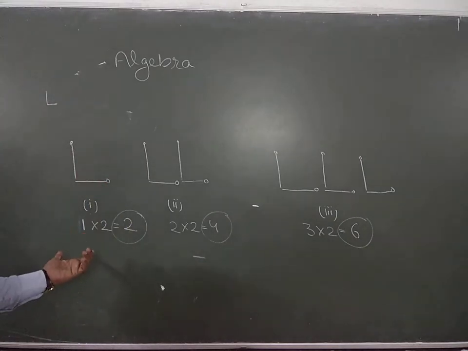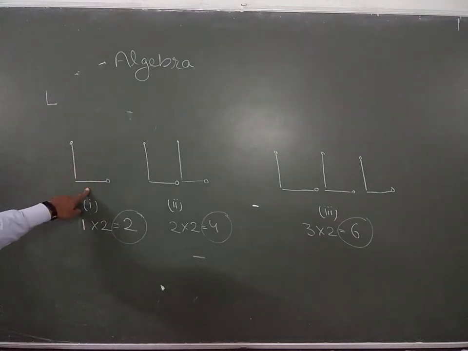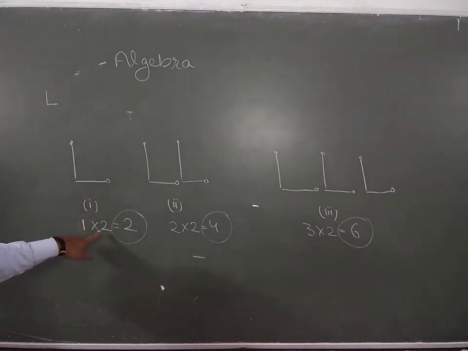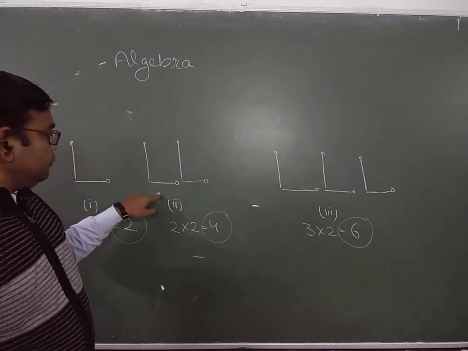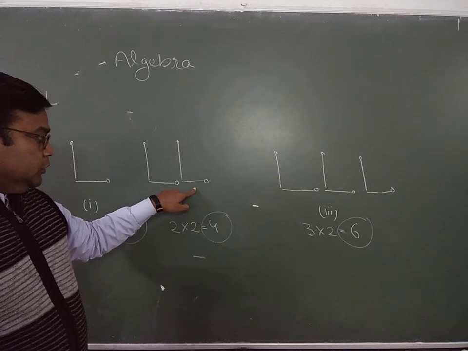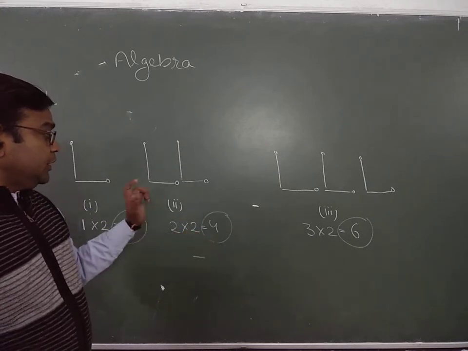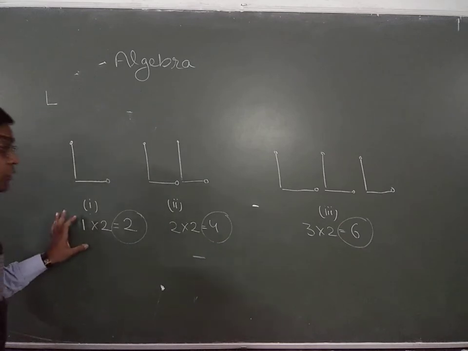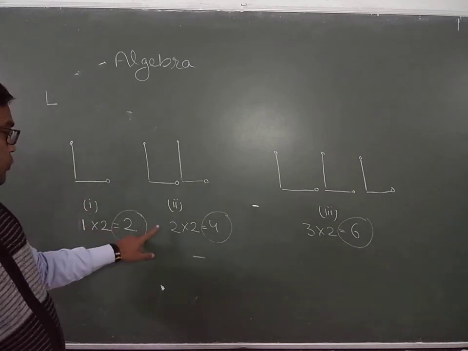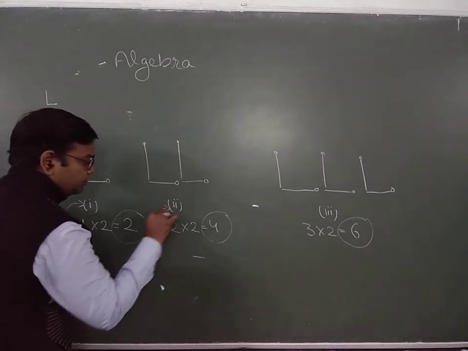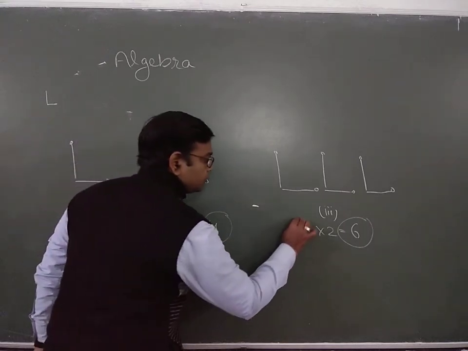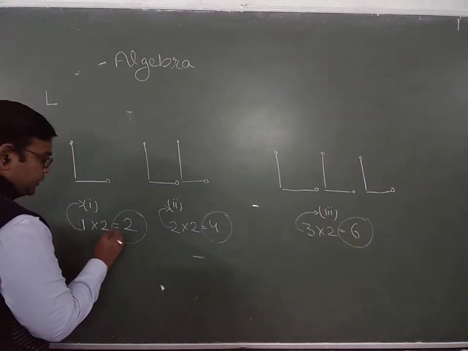But if we observe, for making one figure we need 2 matchsticks. So the total number of matchsticks is 2. In the second figure, for one figure 2, other figure 2, 2 plus 2 is 4. But if we find the uniformity, 1 into 2, the 1 represents the number of figure. Again this 2 represents figure 2, this represents figure 3, and this part is constant.